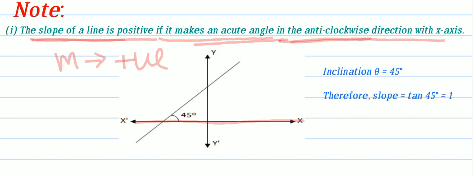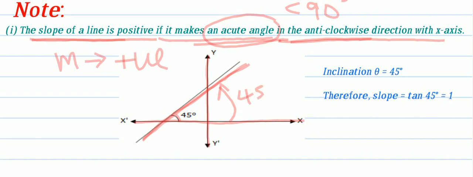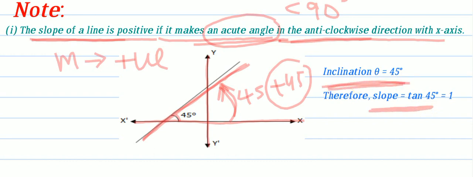This is the x-axis, this is the y-axis, this is the line. It is making an acute angle. Acute means less than 90 degrees, so I am taking 45 degrees. This line is making 45 degrees, in the anti-clockwise direction only, so plus 45 will come. Anti-clockwise means plus and clockwise means minus, we have studied. So inclination is equal to plus 45, simply 45. The slope formula is tan theta, and tan 45 is 1. 1 is positive, so that is why the slope is positive.